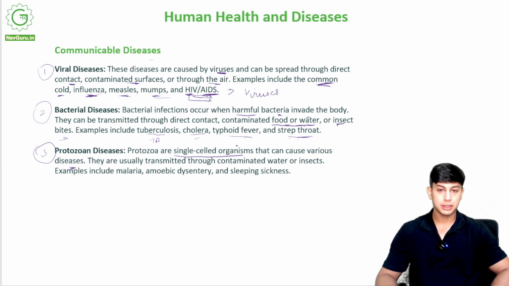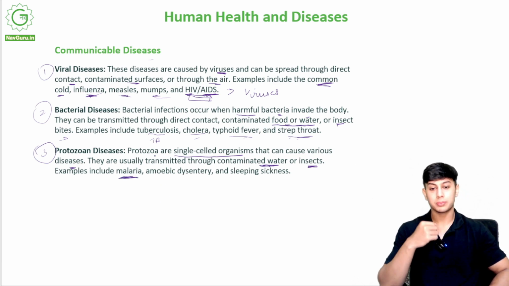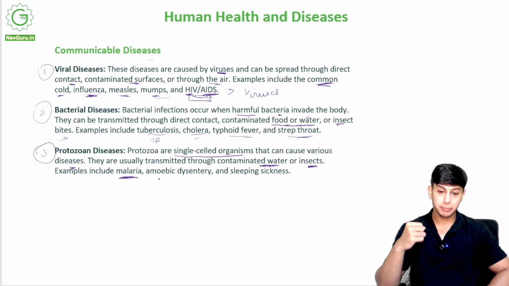They will be transmitted through a parasite like a mosquito or an insect. They are usually transmitted through contaminated water or insects. So if an insect has protozoa and it bites us, we get that protozoa. Protozoa are found in water as well, contaminated water, dirty water. Examples include malaria. We all know malaria is caused by mosquitoes. Amoebic dysentery is also a disease caused by the protozoa, and sleeping sickness. These three are examples of diseases caused by protozoa.